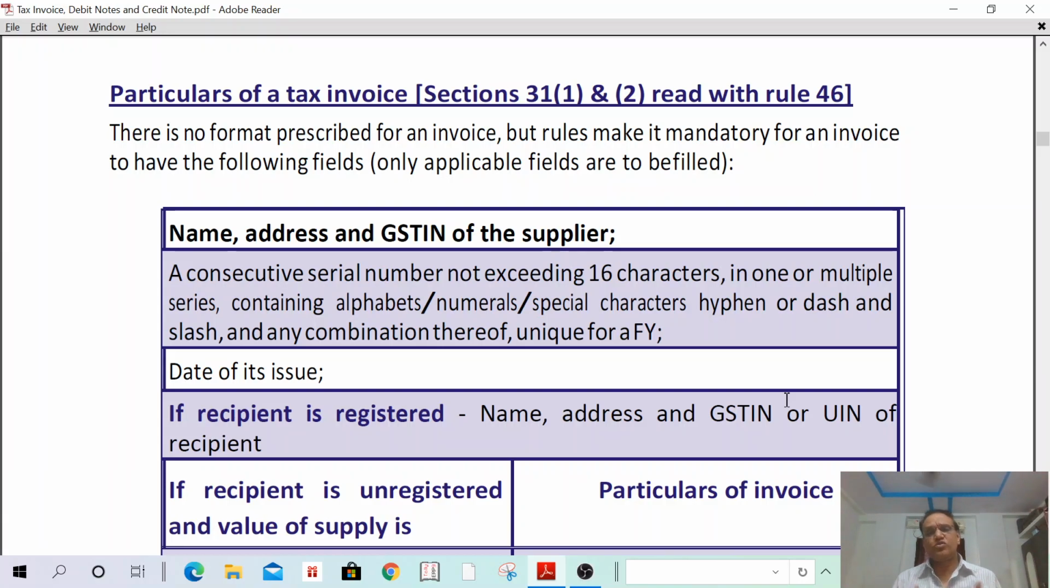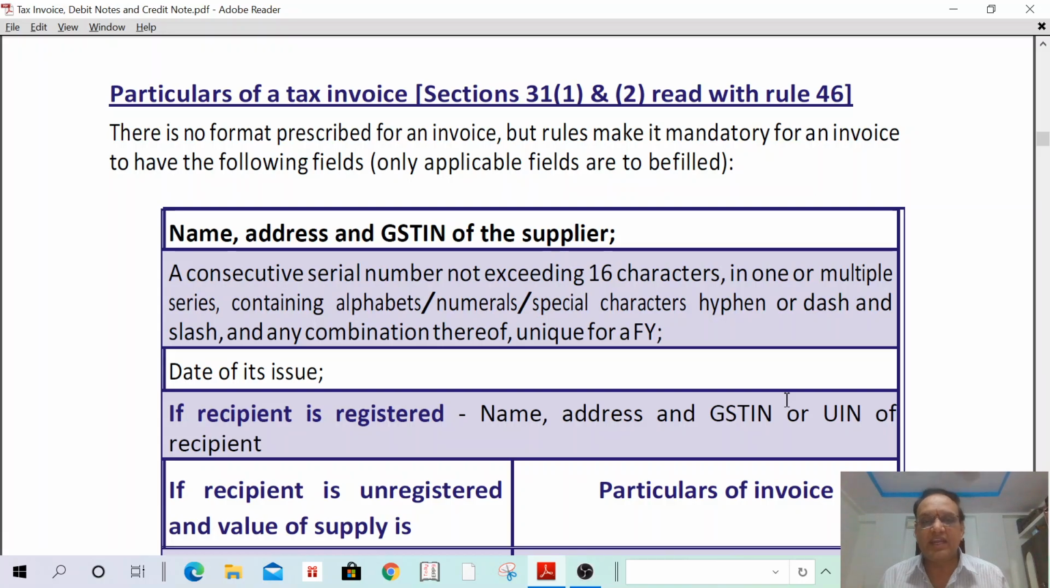Because supermarkets have their own separate tax invoice format. Mobile shops have another tax invoice format. In the case of Big C mobiles, they have some other format. A laptop dealer has some other format. The formats are different, but the contents of some particulars are mandated to be mentioned.